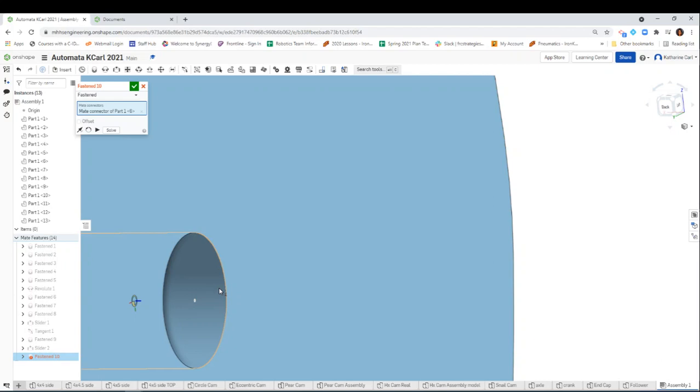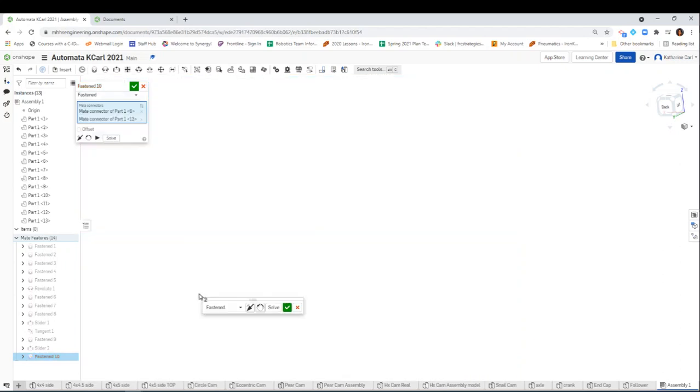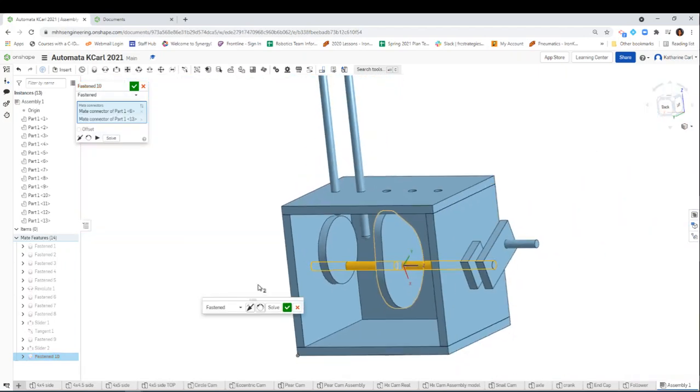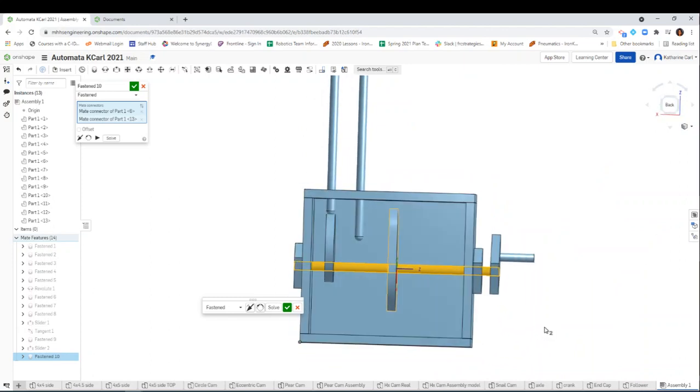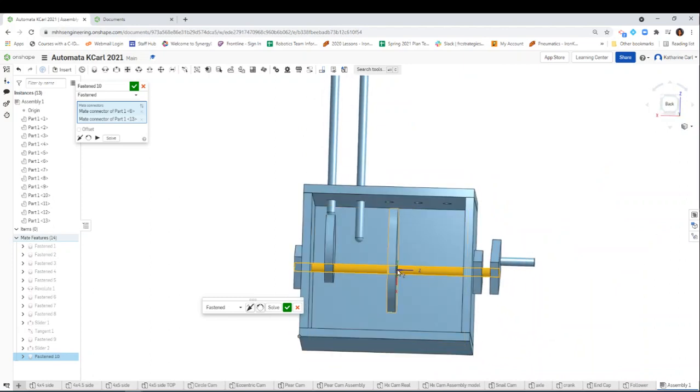And then sure, it goes to the center of the cam. That's great. If you want it here, that's fine. We're going to have to adjust it anyways with an offset. Click to make it stay. Oh, it went away. Don't worry, just zoom out. Now let's take a look at what happens. So the side of that cam is now in the center.